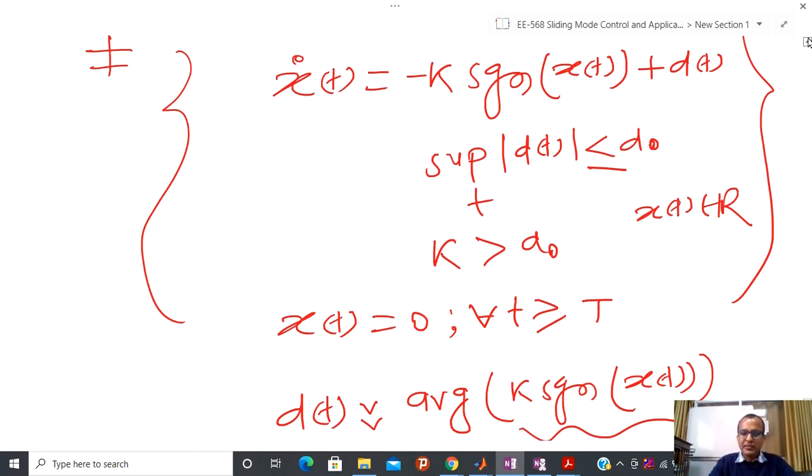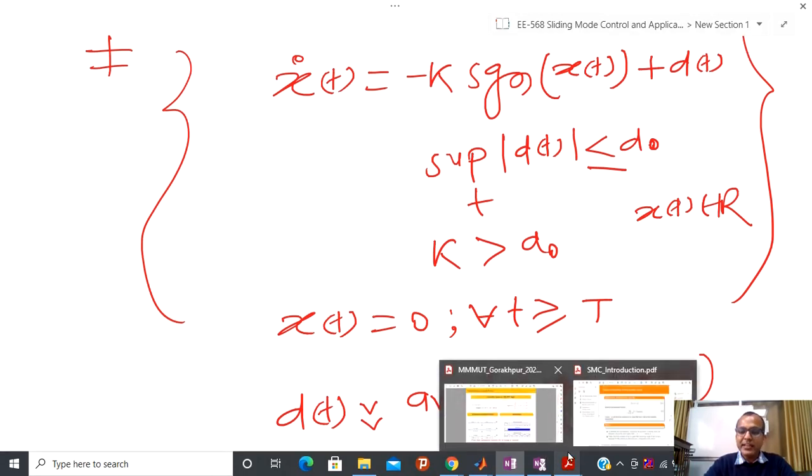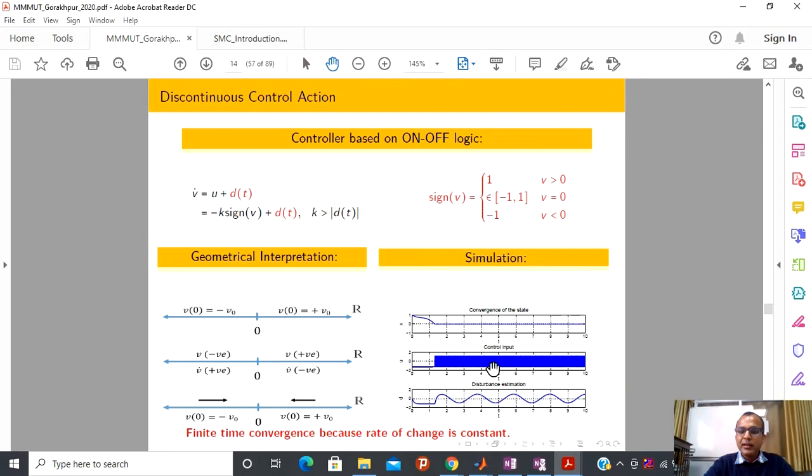Means -1 to +1, any value can be in between those two, but the average of the whole value will be 0. That is the fundamental. Otherwise, I cannot maintain x equal to 0. Since we are maintaining x equal to 0, from the simulation also that is evident. You can see from this simulation, because I am maintaining it everywhere.